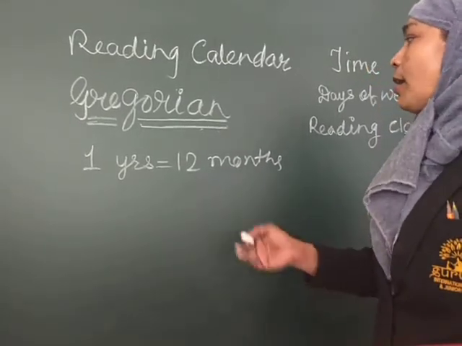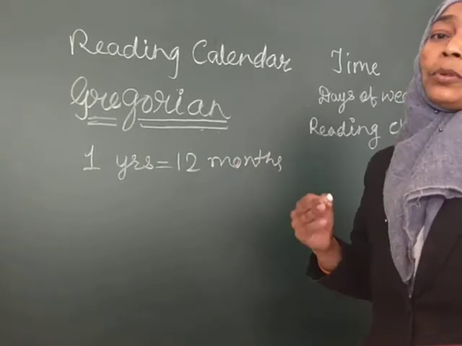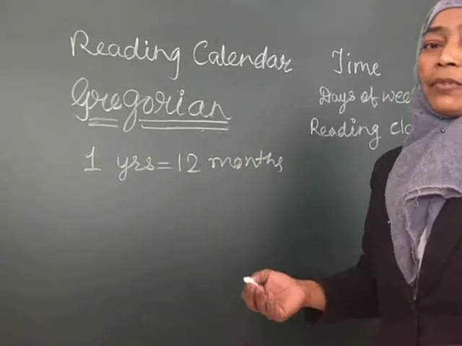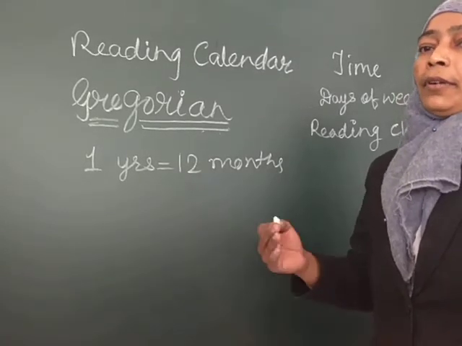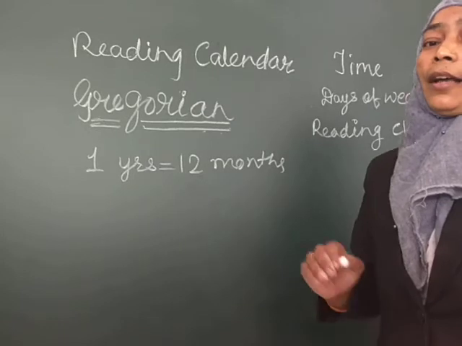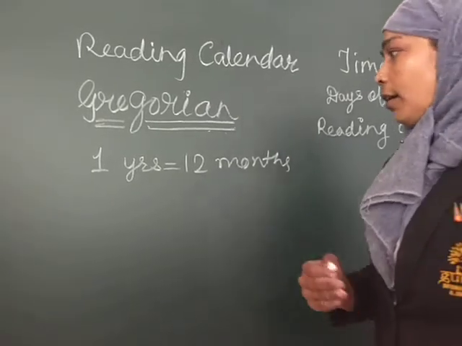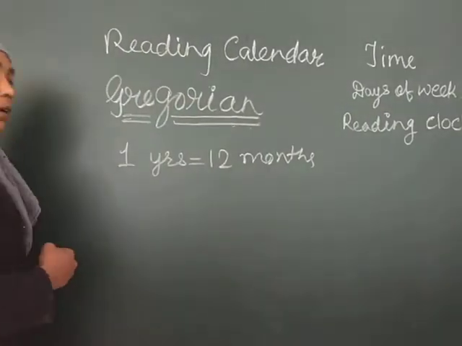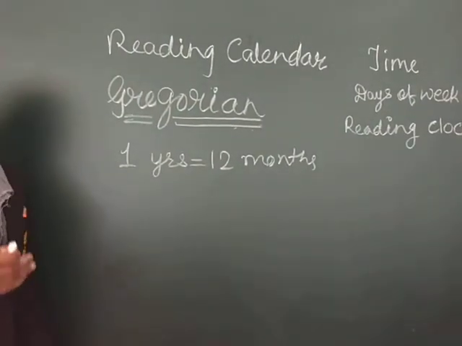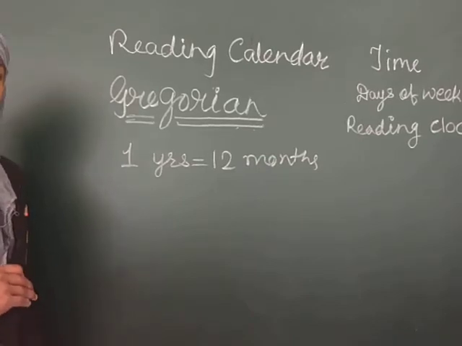Now, students, how many months are there? Normally there are 12 months. You know their names: January, February, and so on. But how many days are there in a month? In some months there are 30 days and in some months there are 31.